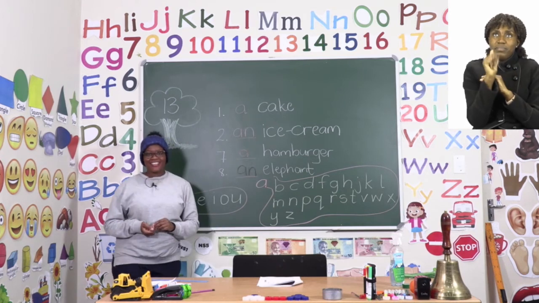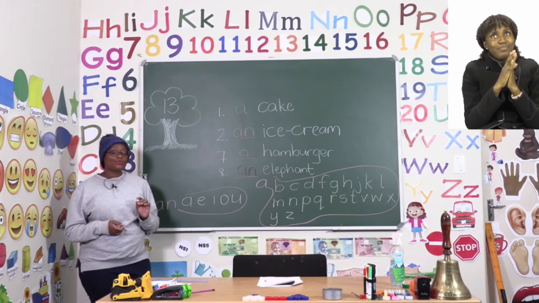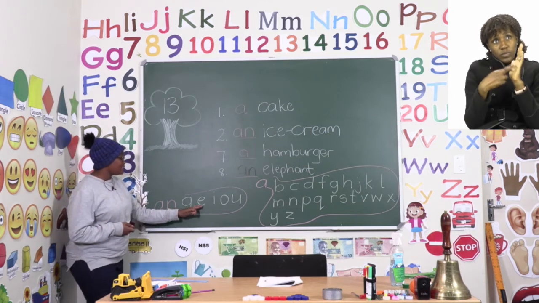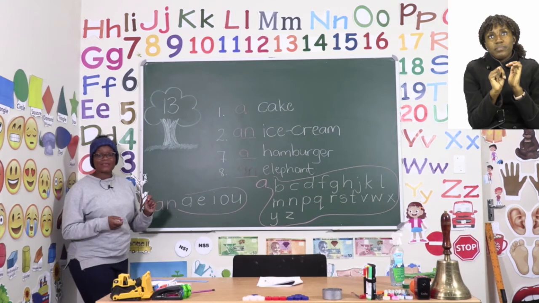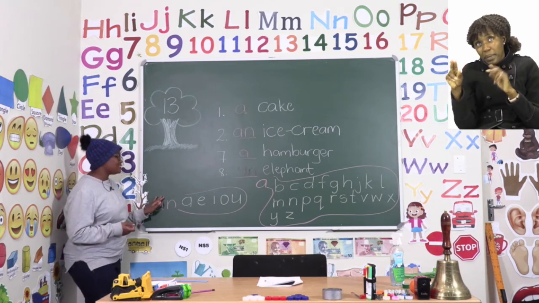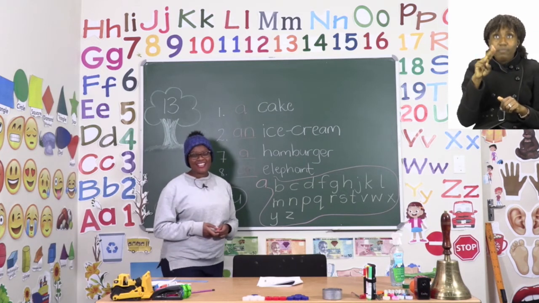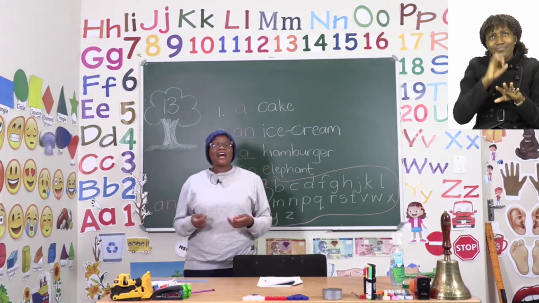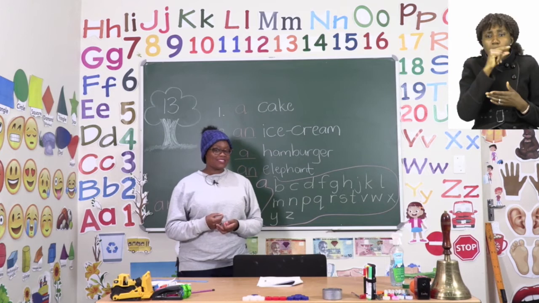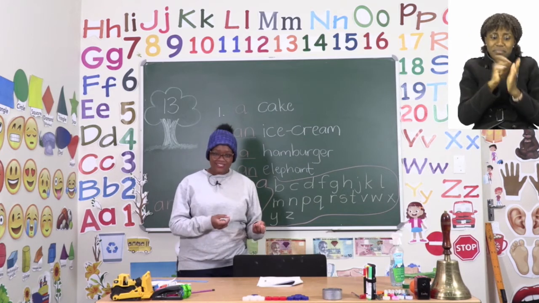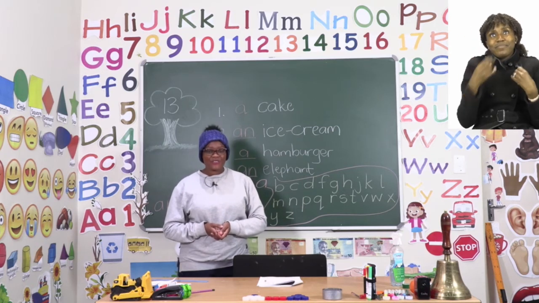Well done! If you managed to do this exercise by yourself, good job. Make sure now that you remember that all our vowels, A, E, I, O, and U, all of the words that begin with vowels will have an in front of it. The rest of them will have a. Take your time. If you need help, that's okay. Read out loud and use the pictures you've been given so that you know the name of the picture and then you write both the article down and its name. Have fun, and I'll see you when you're done after the advert break.